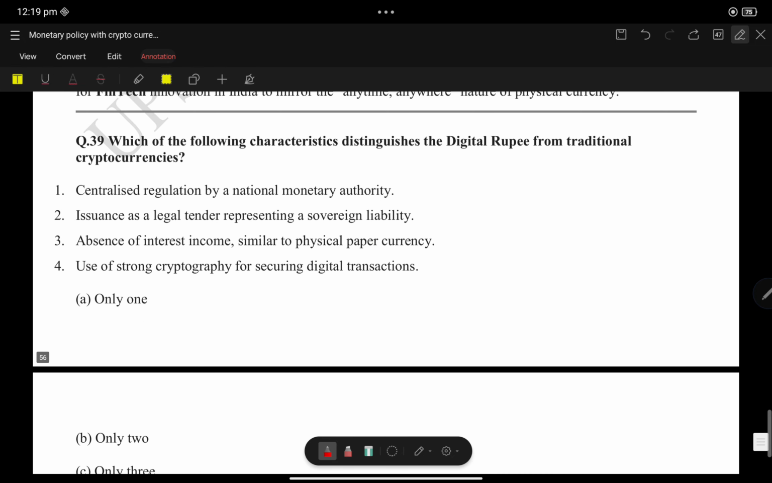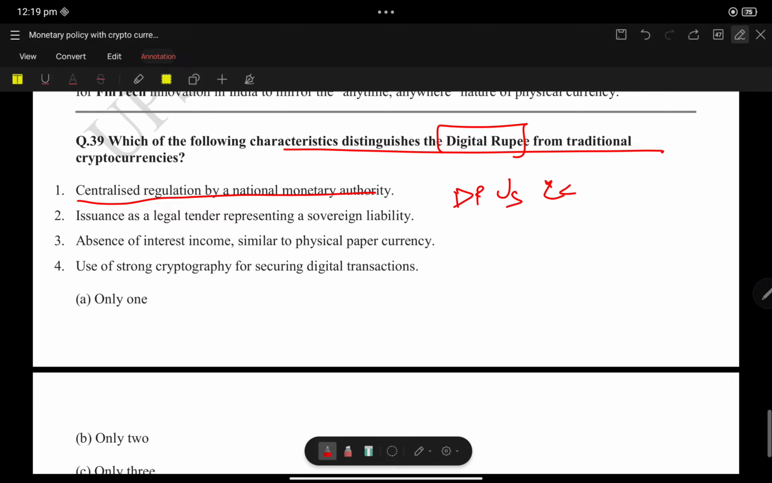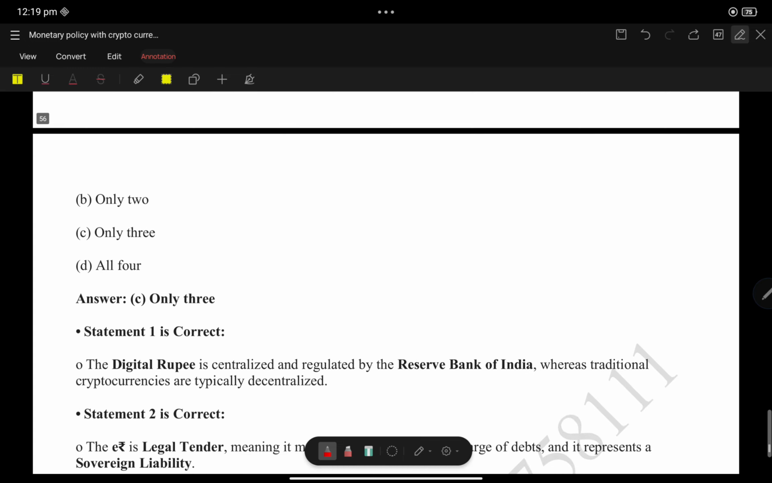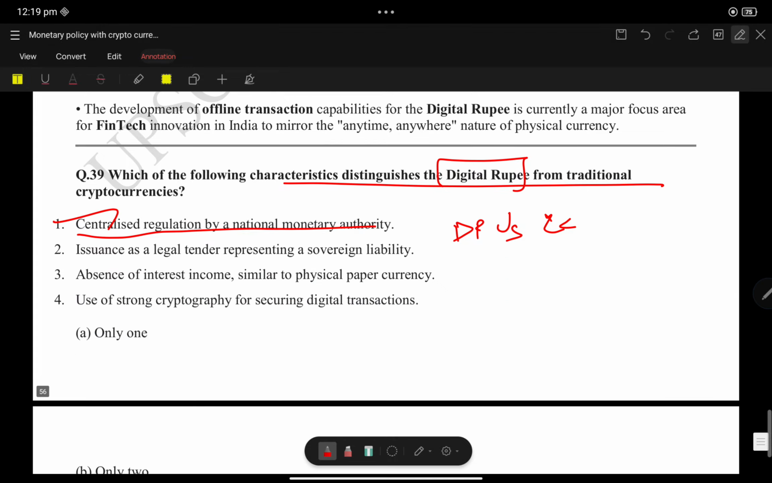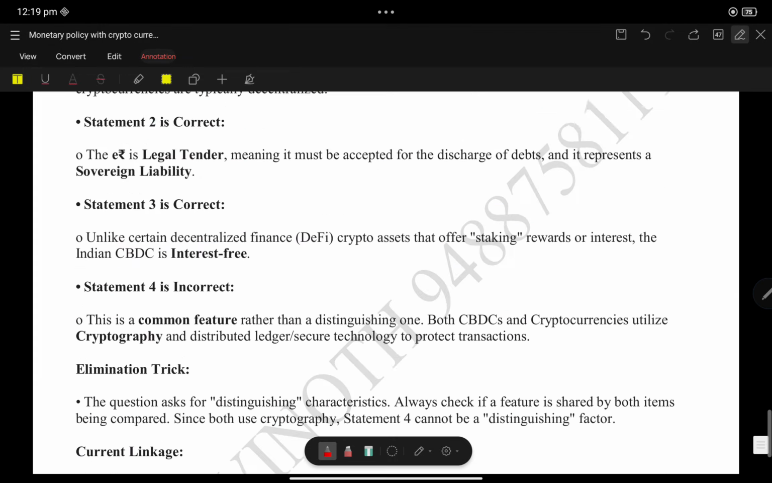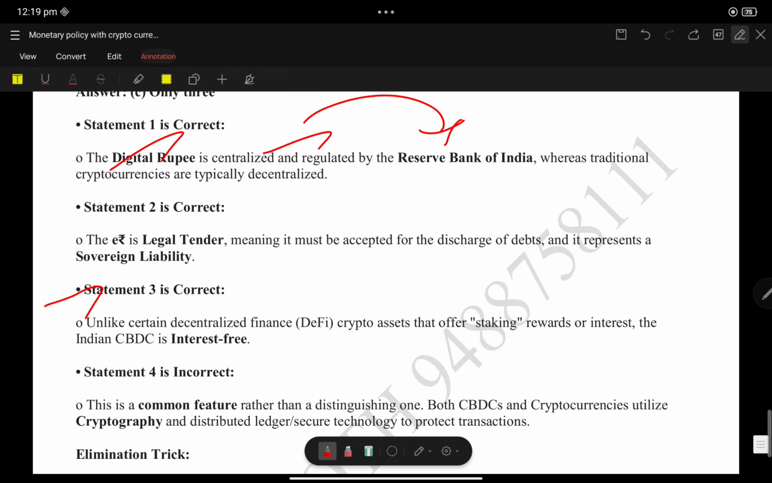Only statement 2 is correct. Next question: which of the following characteristics distinguishes the digital rupee from traditional cryptocurrency? Statement 1: centralized regulation by the national monetary authority. Yes, the digital rupee is a centralized authority regulated by RBI, so statement 1 is correct. Statement 2: issued as a legal tender representing sovereign liability. Yes, statement 2 is also correct. It is a legal tender.